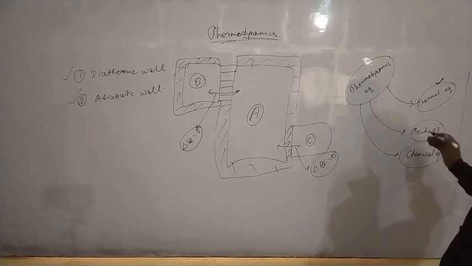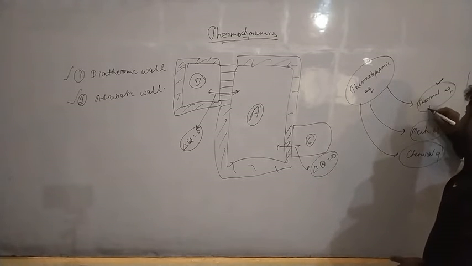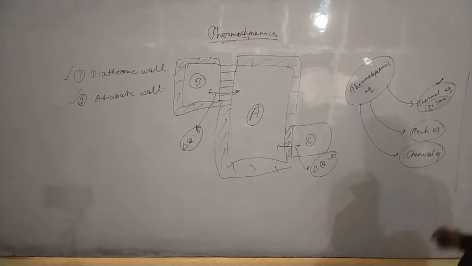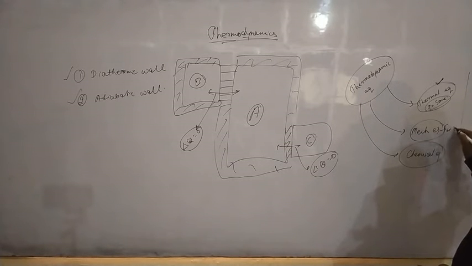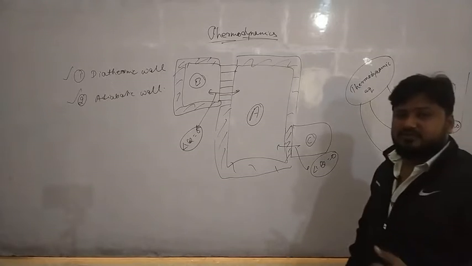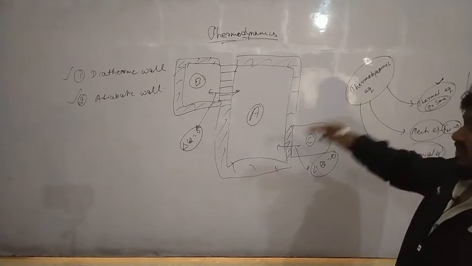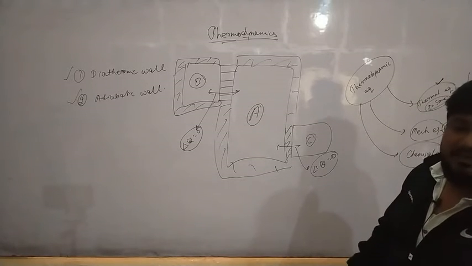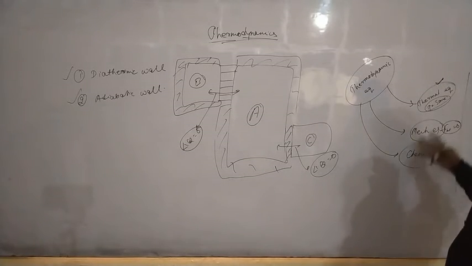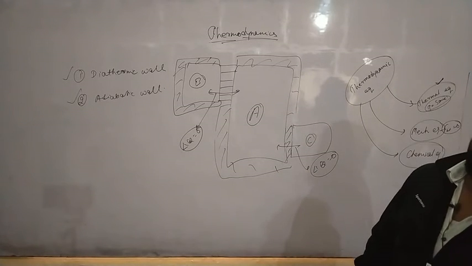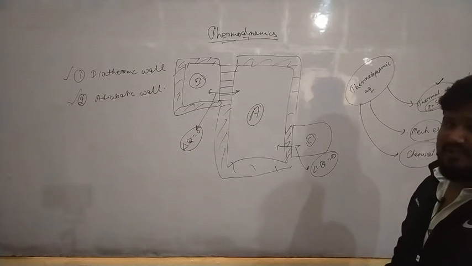Fine. So thermal equilibrium means the temperature of the two bodies has to be the same. Mechanical equilibrium means the net force on both the bodies separately should be 0. Chemical equilibrium means the chemical composition throughout the body has to be the same. When all three lie together, there is thermodynamic equilibrium. These three equilibriums are completely independent of each other. They may or may not lie together. That's a different thing.